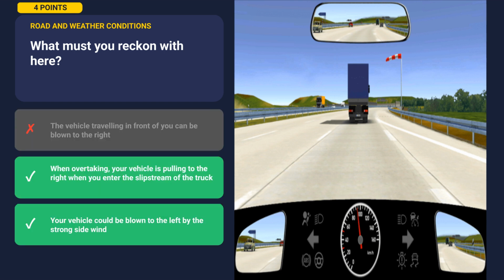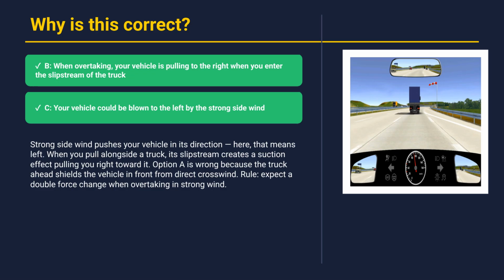The correct answers are B and C. Let's understand why. Strong side wind pushes your vehicle in its direction, here, that means left. When you pull alongside a truck, its slipstream creates a suction effect pulling you right toward it. Option A is wrong because the truck ahead shields the vehicle in front from direct crosswind. Rule: expect a double force change when overtaking in strong wind. Alright, let's move on to the next question.